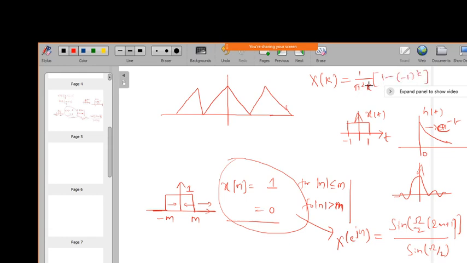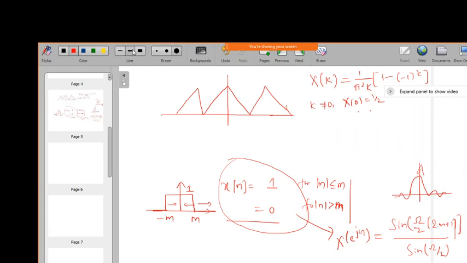So now if you go on putting the values of k, for k not equal to 0, the x of 0 equal to half, and x of k is equal to 0 for other values, that is k equal to plus or minus 2, plus or minus 4, like that.